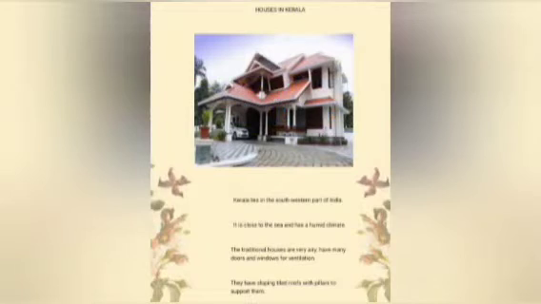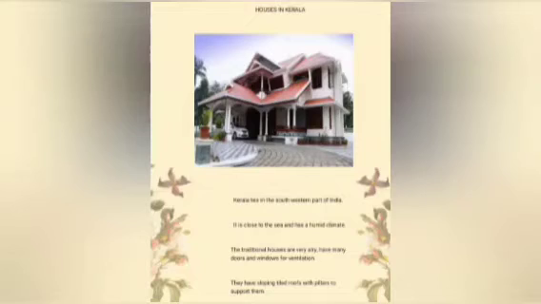Okay, children, now listen. In the southwestern part of India, you have a state called Kerala. You all know Kerala, right? Kerala lies in the southwestern part of India. Now, this state is close to the sea, children, and has a humid climate. This state has a humid climate, children. Because of this humid climate, if you see, the traditional houses here are very airy.